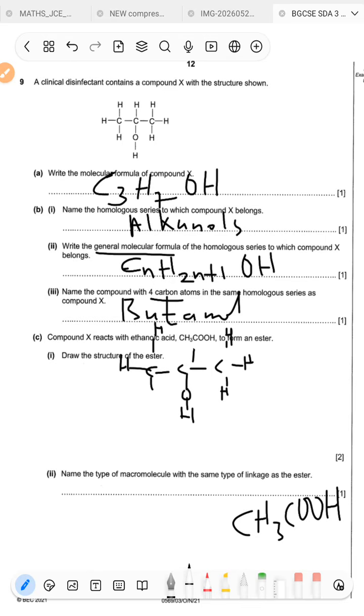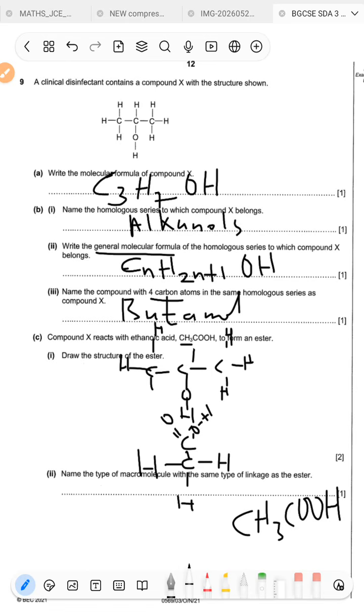So CH3, let's just start with the easier part, the CH3. So that's the CH3. Now we go to a carbon there, right? So now this carbon has a double bonded oxygen, and a single bonded oxygen attached to a hydrogen. So it will look like that.